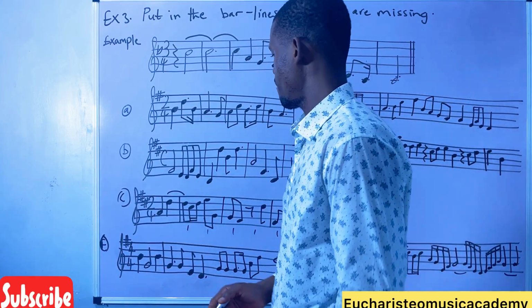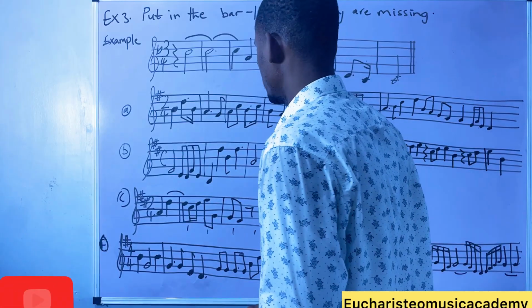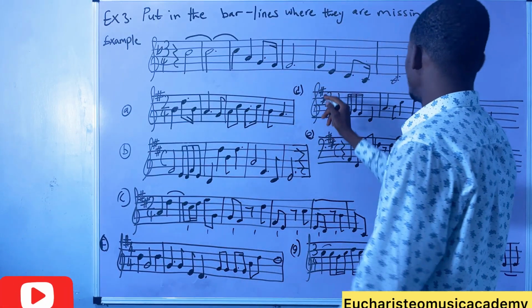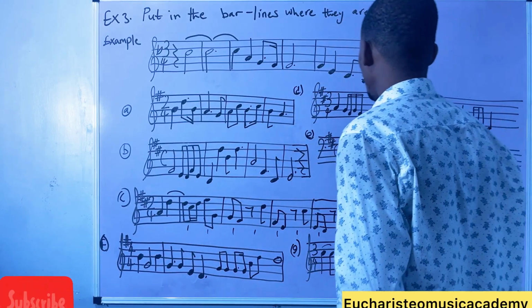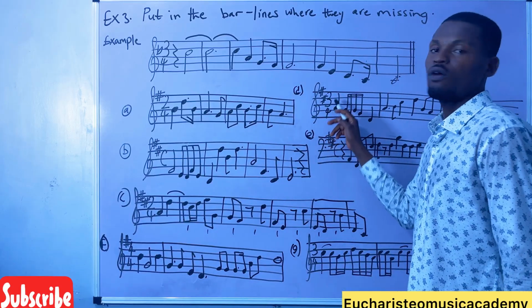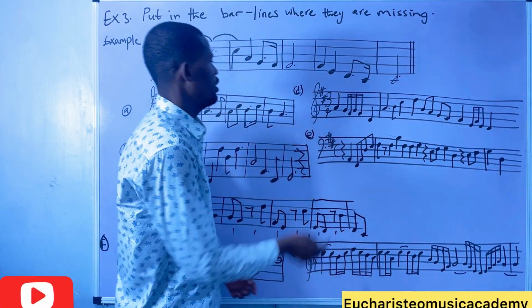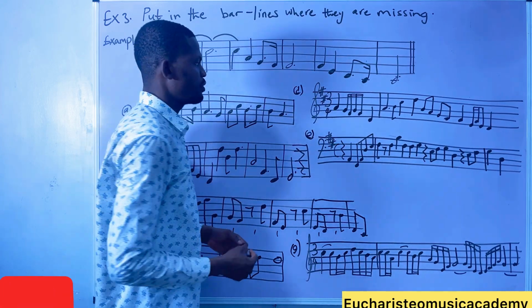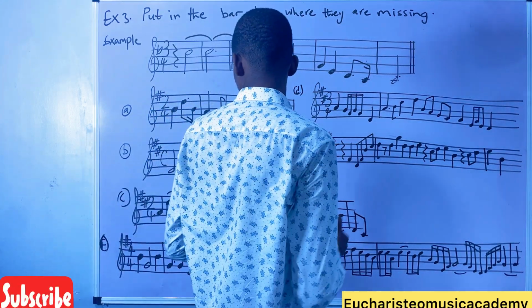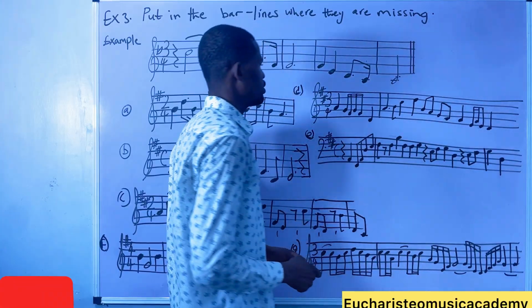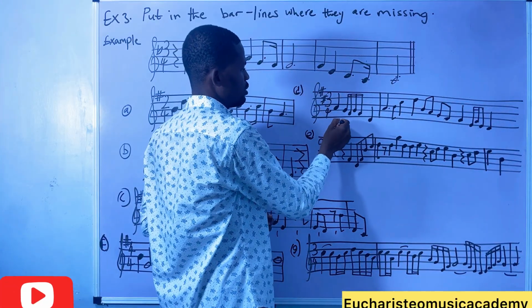4/4. Okay, let's see. Let's go to D. 3/4. We come this way. 3 quarter beats in the bar. So let's count. This is 1.